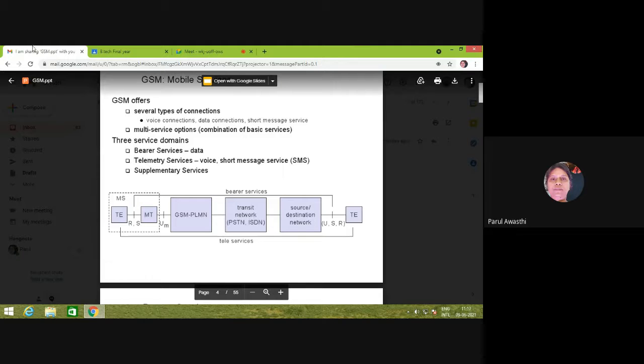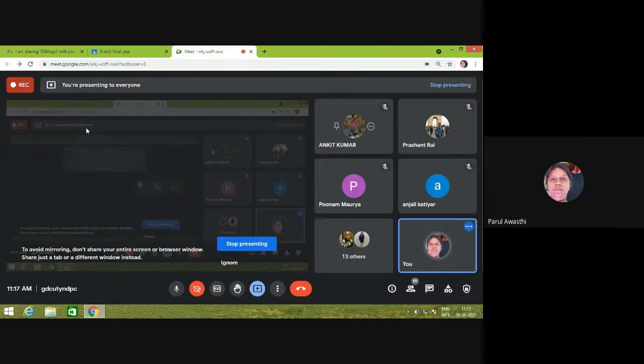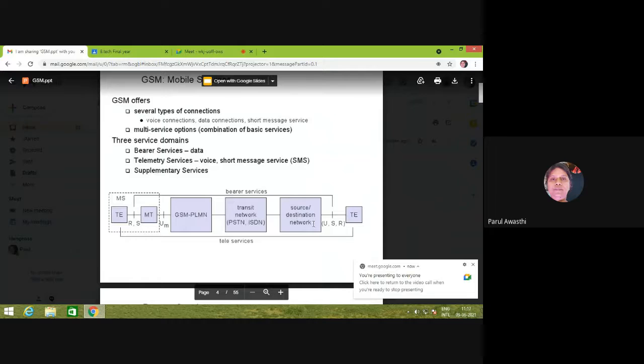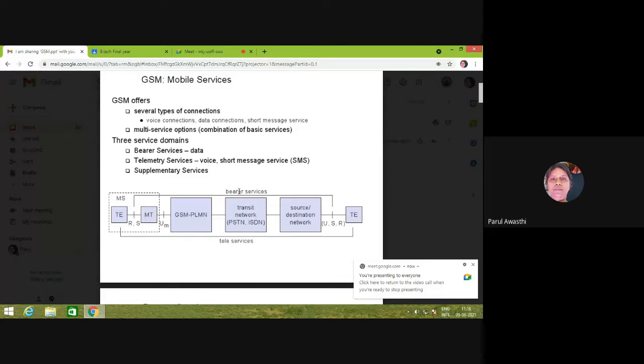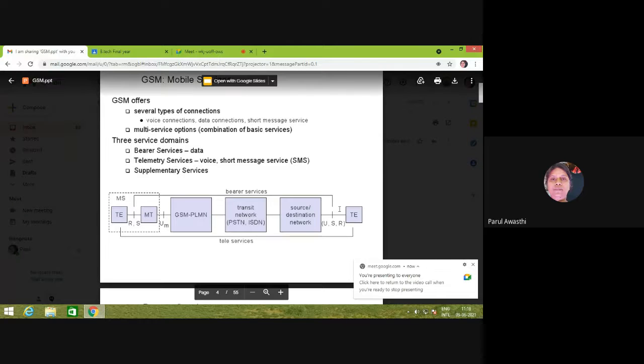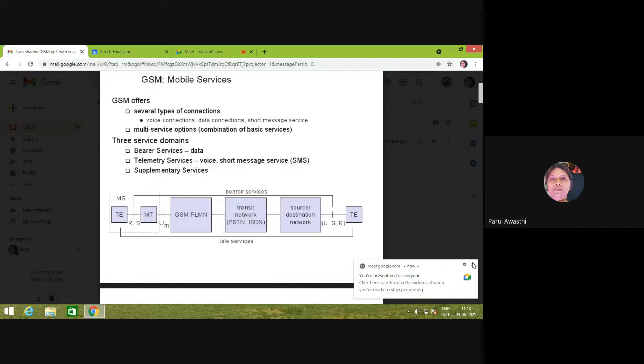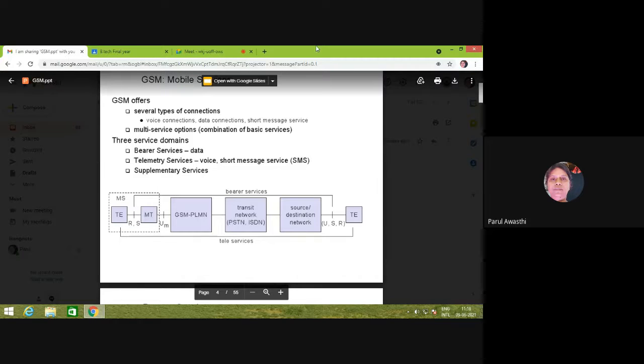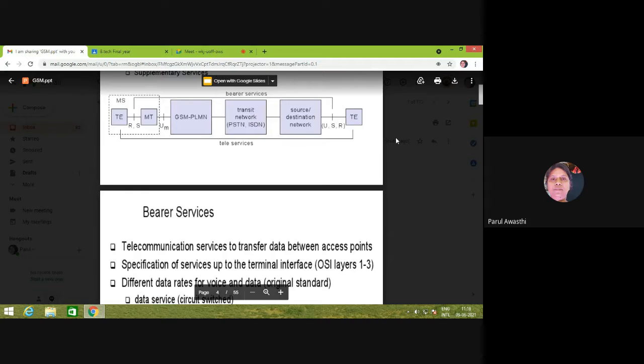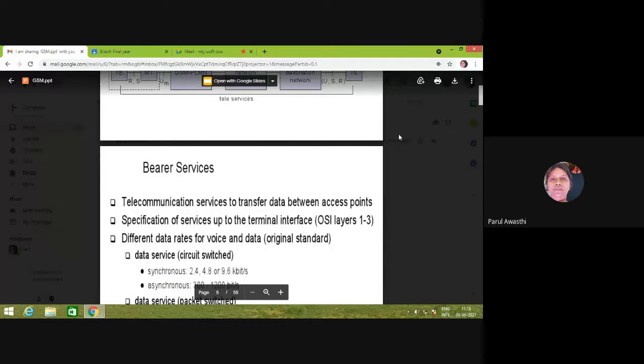So the data which is transferred from user to user, mobile station to mobile station, will be called tele services. And data which is transferred from the access point of the transmitter to the access point of the receiver will be called bearer services, right? And supplementary services are the different services which are there along with bearer and tele services. So basically, what are bearer services?